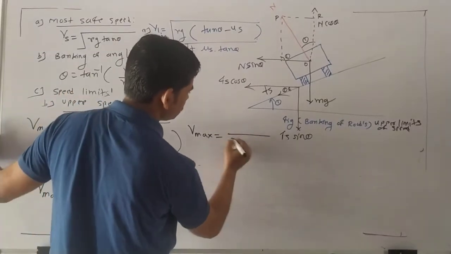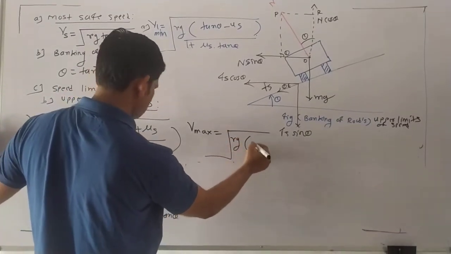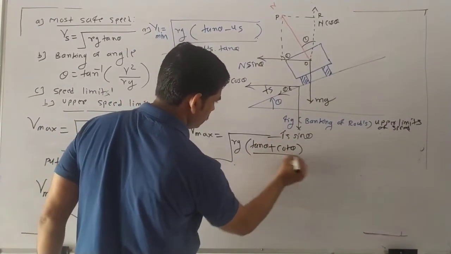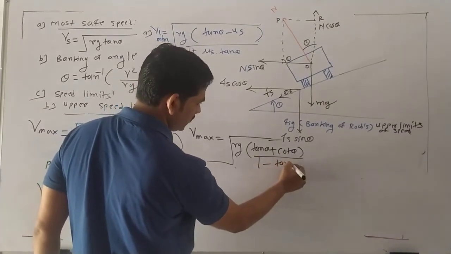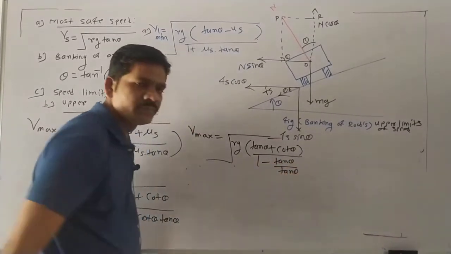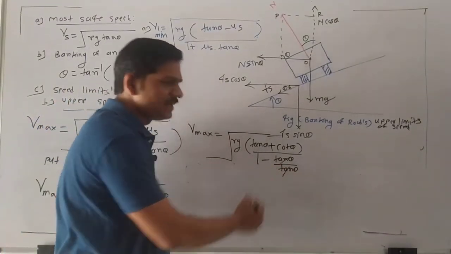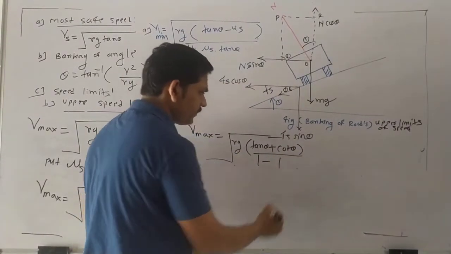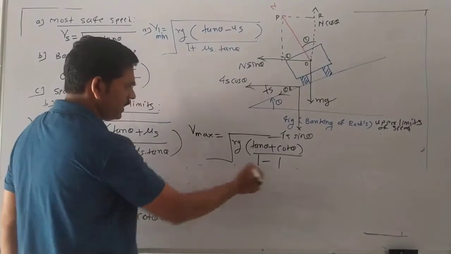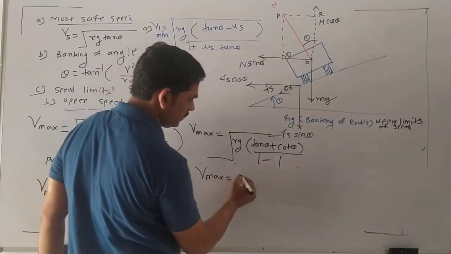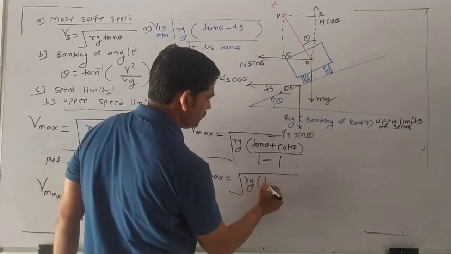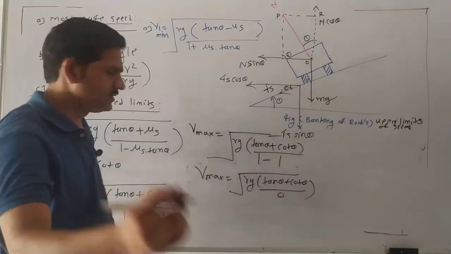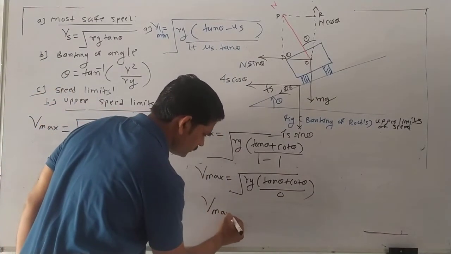So V max is equal to under root Rg (tan theta plus cot theta) upon (1 minus tan theta upon tan theta), right? The tan theta is cancelled, so what remains is 1. So 1 minus 1 is 0. So V max is equal to under root Rg (tan theta plus cot theta) upon 0. So 1 by 0 means nothing but infinity will be there in that situation.